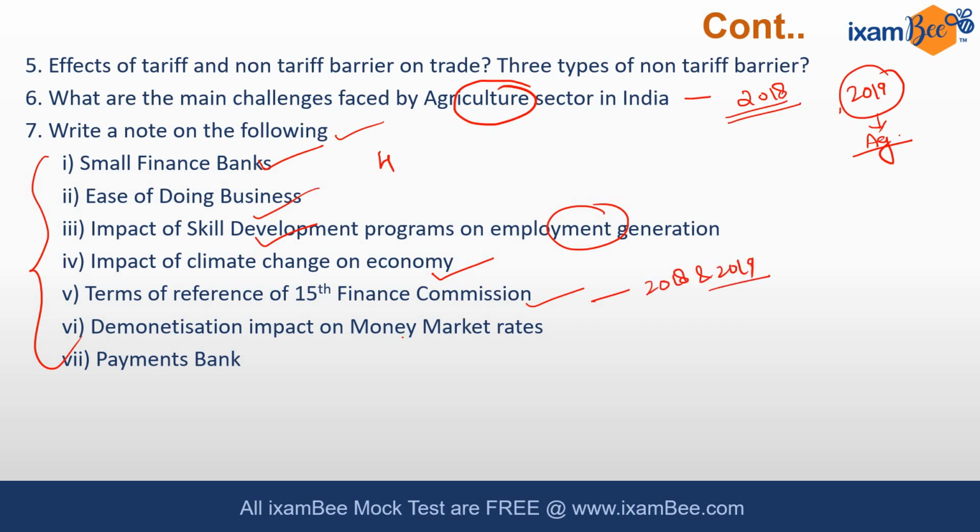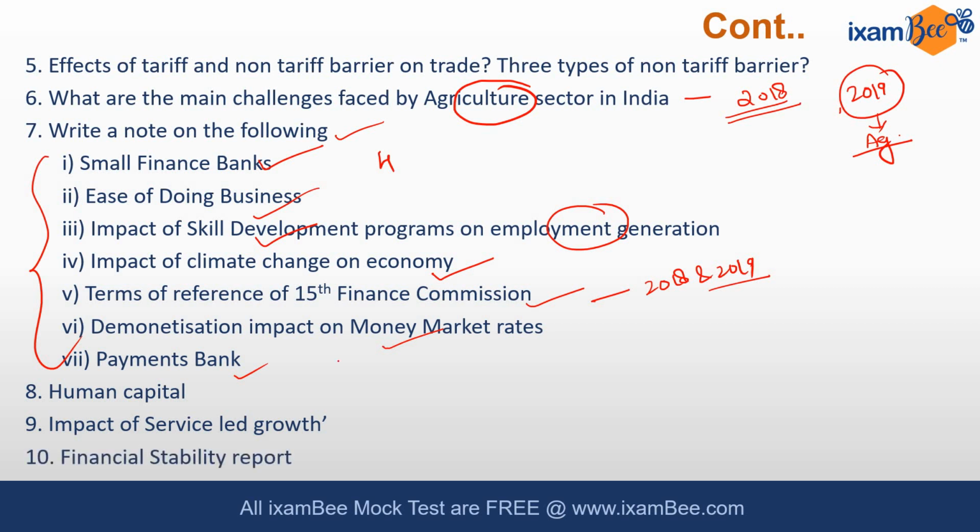The next option for note is impact of demonetization on money market rates, then payment banks. You have to write about the payment banks. So out of these 7 you have to write or attempt only 4. 8th question was related to human capital. 9th question was related to the impact of service led growth, and the 10th question was related to financial stability report. So these are few questions from 2018 and 2019. Seeing these questions, you can strategize your preparation in the respective line.